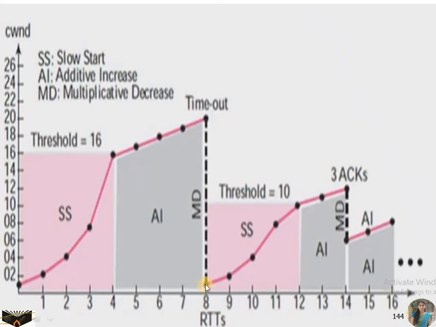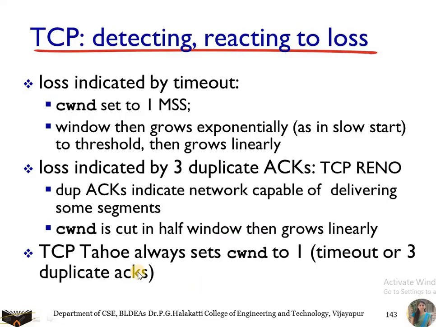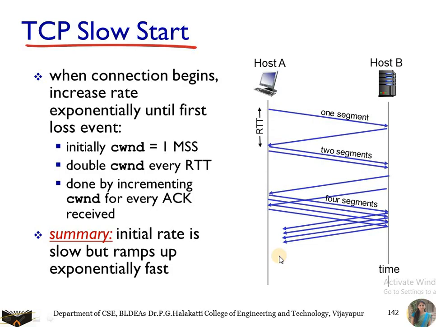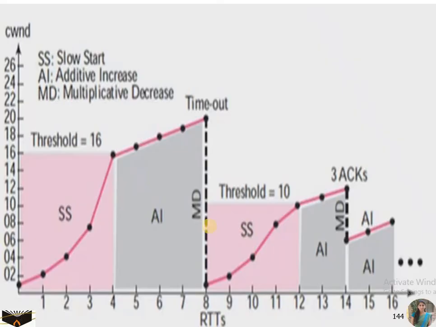So the congestion window has been set to 1, which is called TCP Tahoe, where you always set the congestion window to 1. So this mechanism is the Tahoe mechanism. Timeout, and you set the congestion window to 1. As soon as you set it to 1, again you are going to increase it by 1, 2, next 4, next 8.